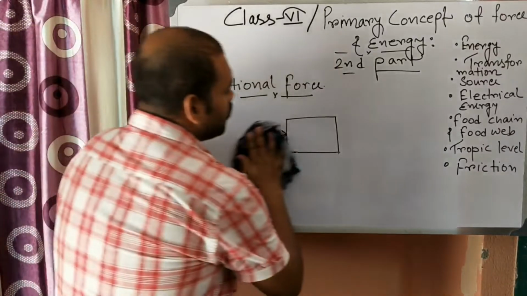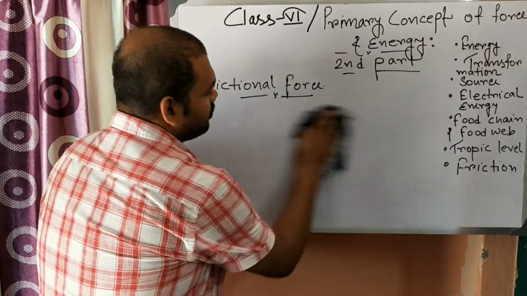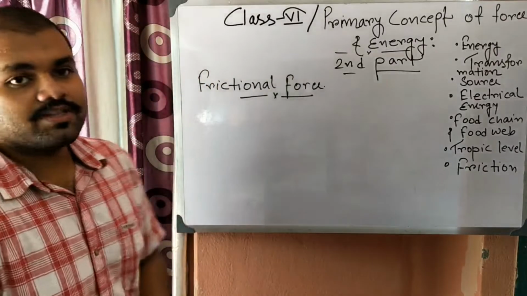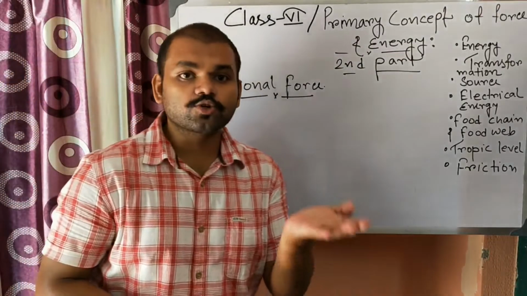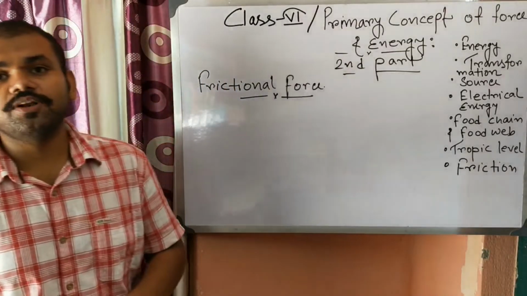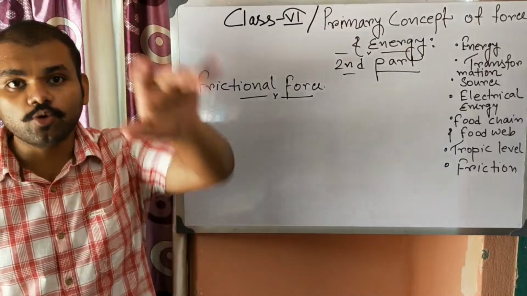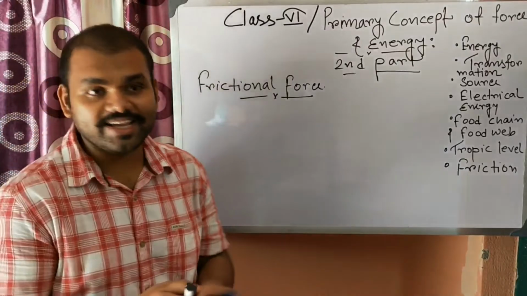For an example of friction, you can see in the case of a shoe, if you look at the sole of the shoe, you will find there are different kinds of grooves, or different kinds of designs made.